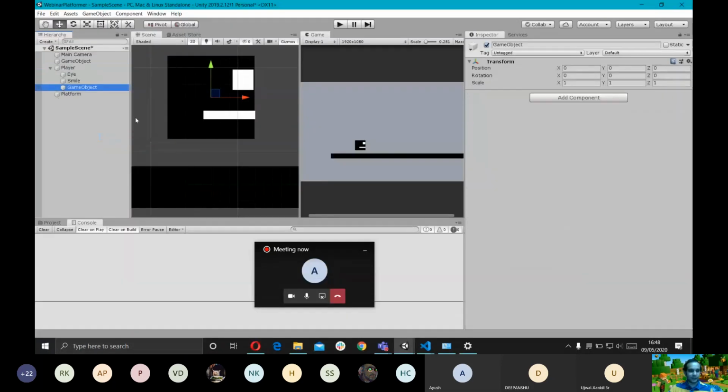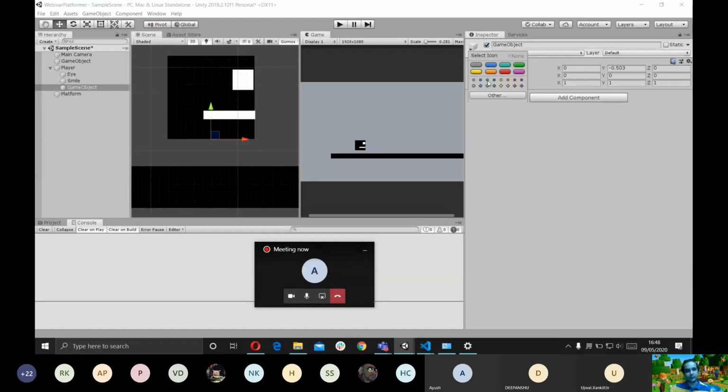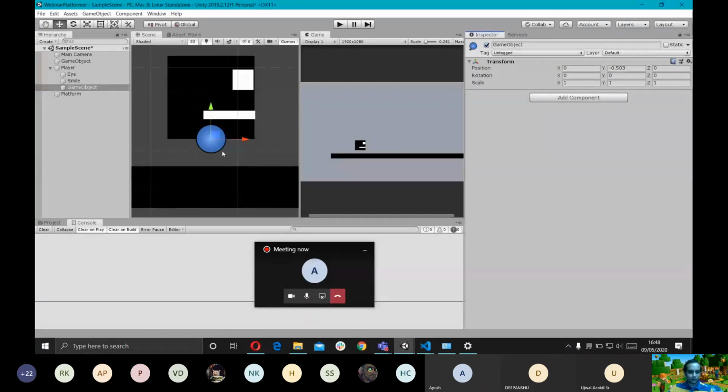So I'm going to create an empty game object. I'm going to change the gizmo. The gizmo is just the icon of a game object, and it is only visible in the scene. It's not visible in the game. It's solely for the purpose of your development and ease. So I'm going to select a different icon, a circle icon here. What we're trying to do is create a circle right here through script, and we're going to check 50 times every second if it's colliding with the ground or not. Okay.